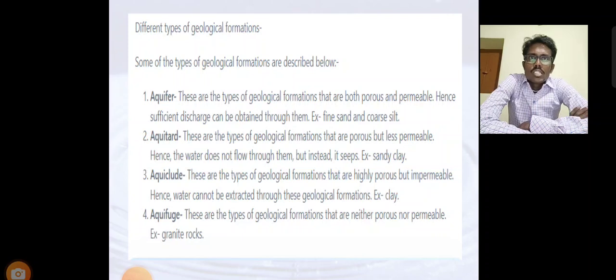Next, aquitard means a type of geological formation that is porous but less permeable. Therefore, water does not flow through it freely, but instead seeps. Example: sandy clay. Next one, aquiclude. This is a type of geological formation that is highly porous but impermeable, so water cannot be extracted from it. Example: clay. Aquifuge means a geological formation that is neither porous nor permeable, such as granite rocks.